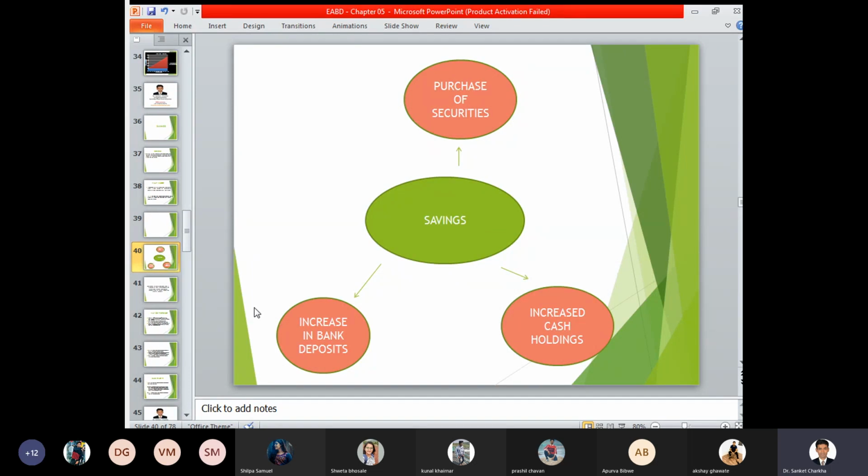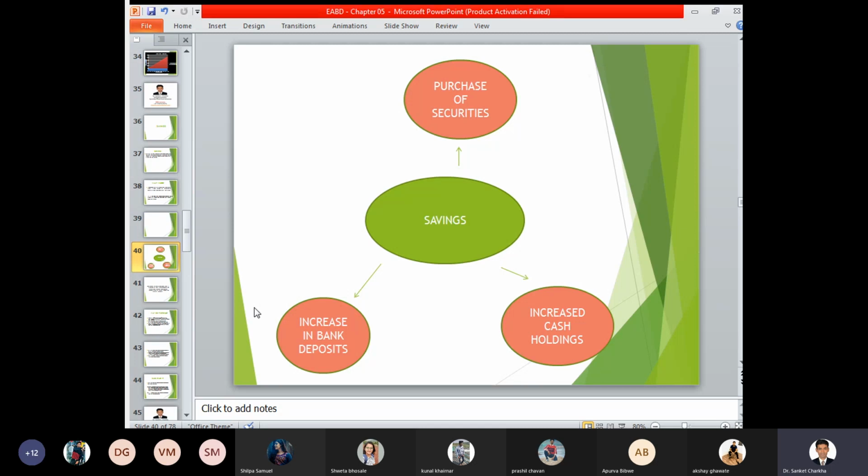Now, what is the meaning of increase in the cash holdings? That is, in our earlier example, every month we are saving rupees 30,000. Out of this 30,000, the amount can be invested in any of these particular options. Either I can hold this amount of money in cash, or I can deposit the amount in my bank, or I can go to the stock market and securities and invest in that market. These are the only three options I have taken as an example.